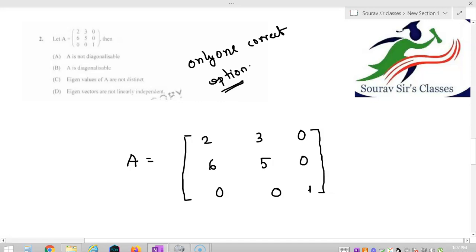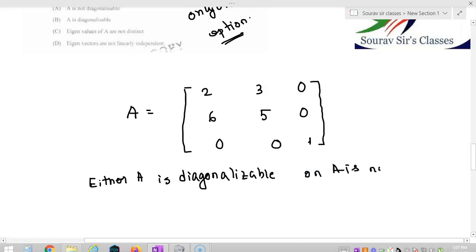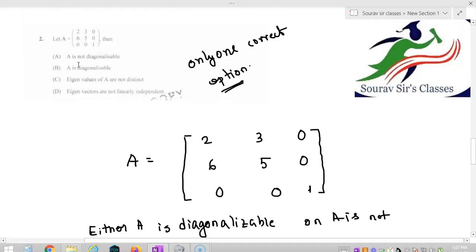Now there are only two possibilities for any matrix: either A is diagonalizable or A is not diagonalizable. So the correct option must be any one of A and B.